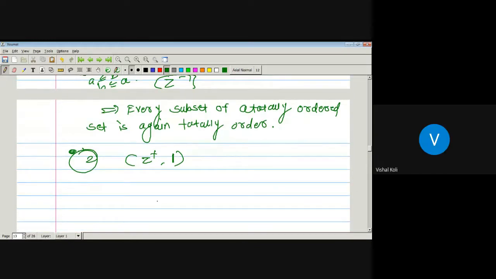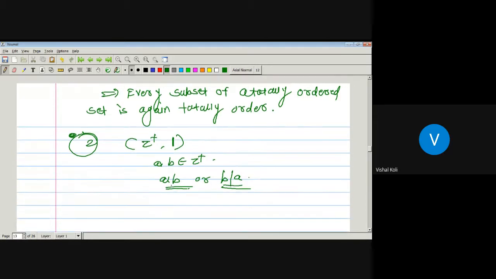Means if we take any two elements belonging to the set of all positive integers, that is, if A and B are any two elements belonging to Z plus, then either A divides B or B divides A. हे always true होतं असं तुमचं म्हणणं आहे.